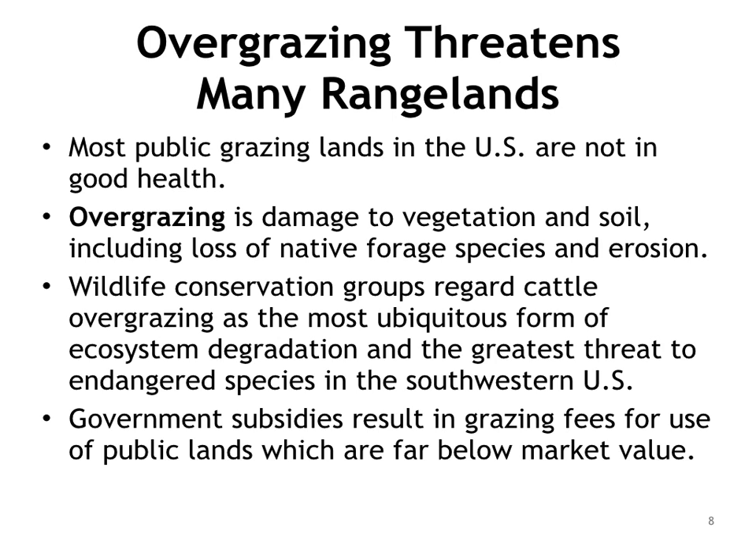As is the case in many countries, most public grazing lands in the United States are not in good health. Political and economic pressures encourage managers to increase grazing allotments beyond the carrying capacity of the range. Lack of enforcement of existing regulations and limited funds for range improvement have resulted in overgrazing, damage to vegetation and soil, including loss of native forage species and erosion.